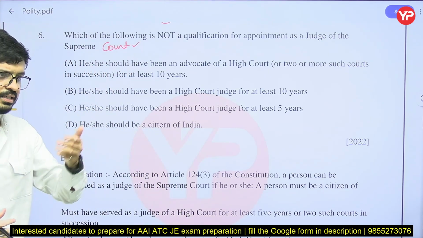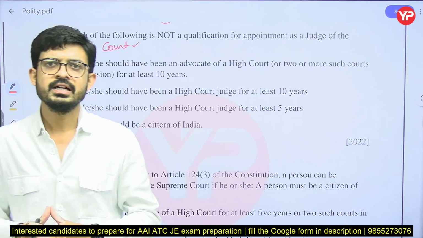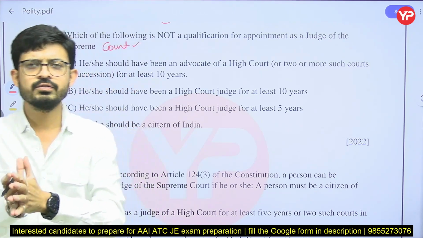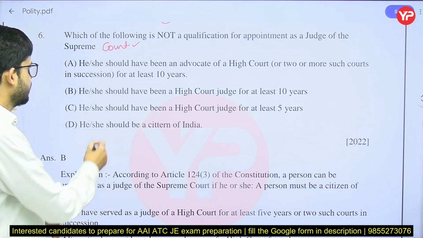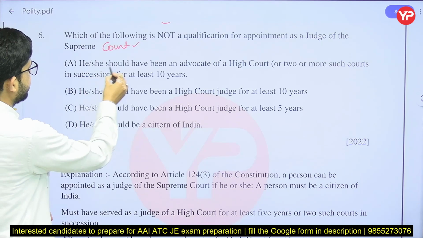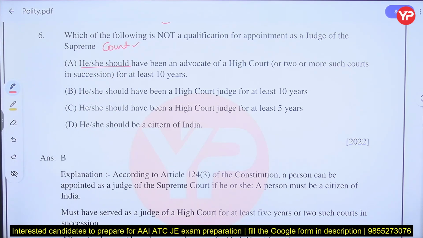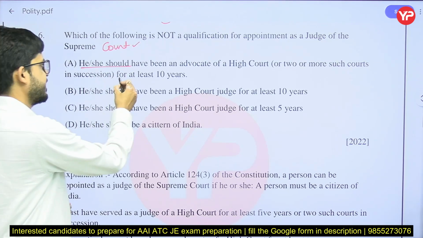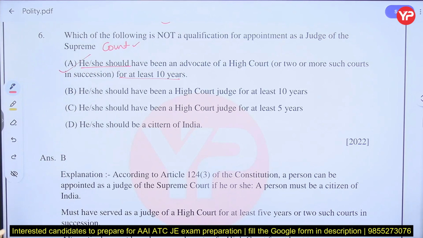So these are the three conditions, and the fourth one is distinguished jurist in the eye of the President. So first point we read, he should have been an advocate of High Court for at least 10 years. This is correct.